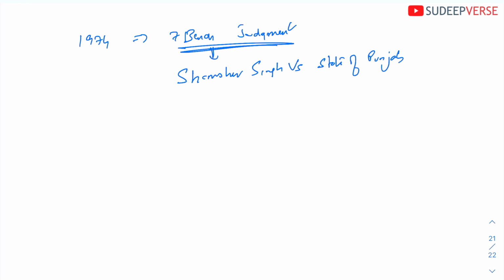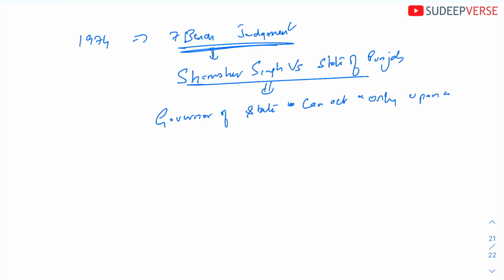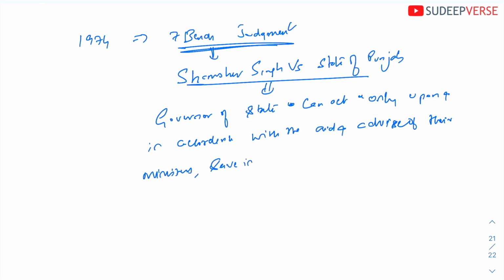In the judgment, it was said that the governor of the state can act only upon and in accordance with the aid and advice of their ministers, save in a few well-known exceptional situations.